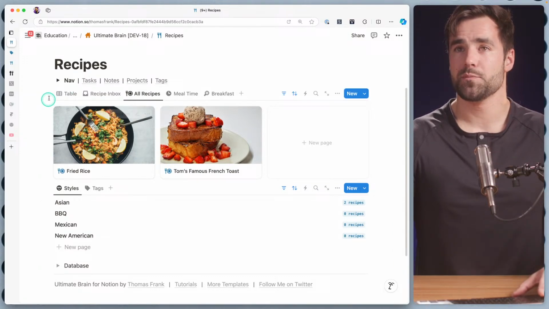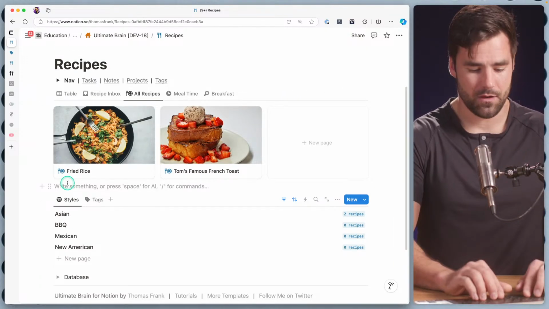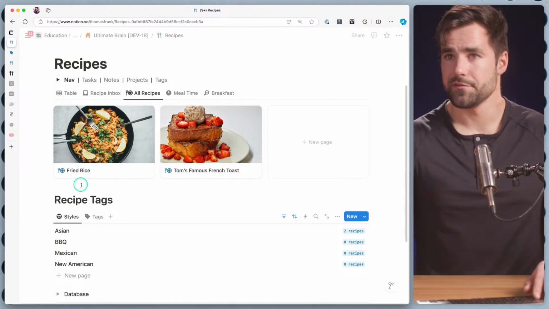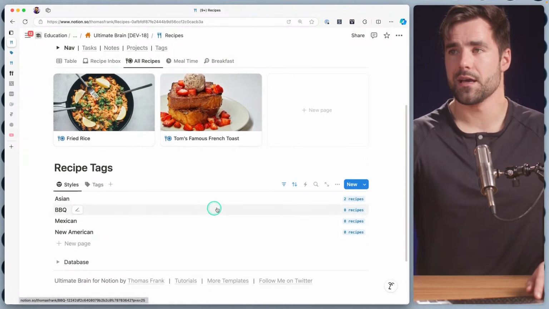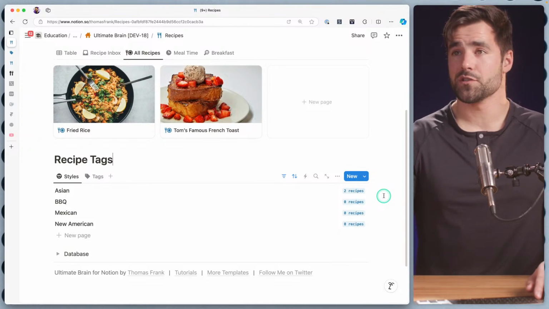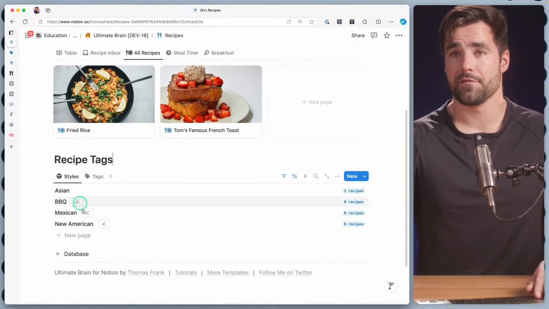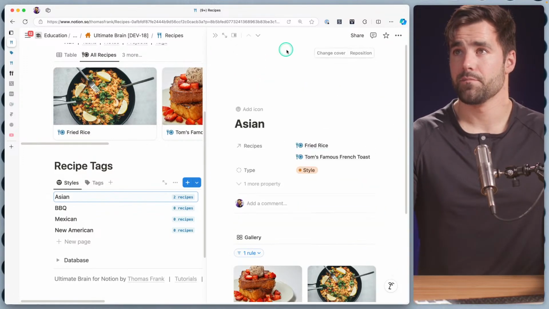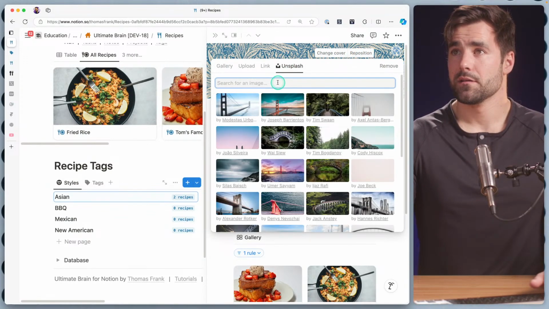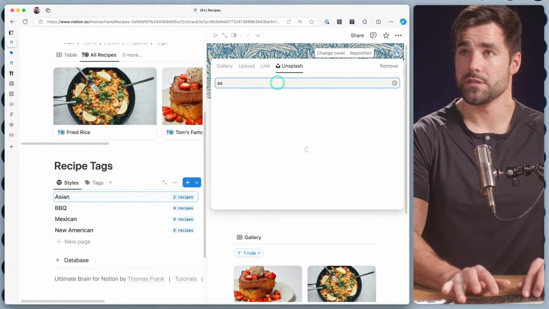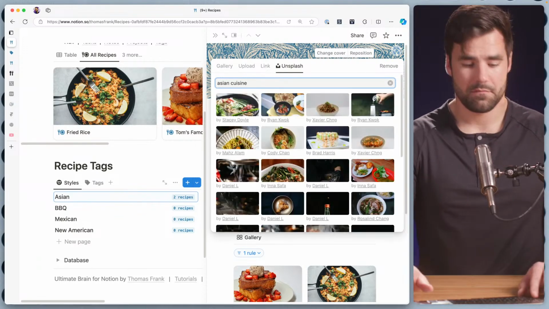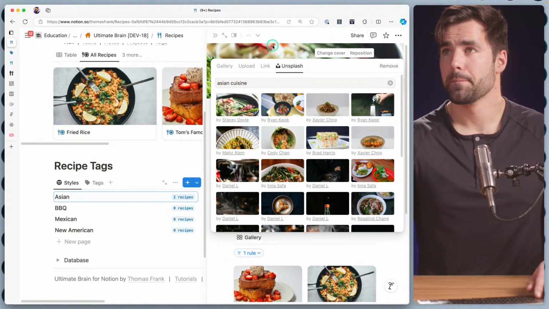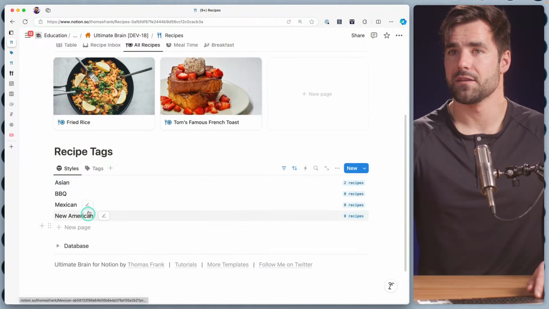Okay, so we could have recipes. I'm going to go ahead and create a nice little heading 1 here for recipe tags, just to keep that separate from everything else. And if we wanted to, we could, of course, turn this into a gallery if we wanted to have nice little images for this. Maybe we actually want to do that. So let's experiment. Asian cuisine. Maybe we can get something good there. I think that's pretty good for now. Not going to be too picky at this very moment.